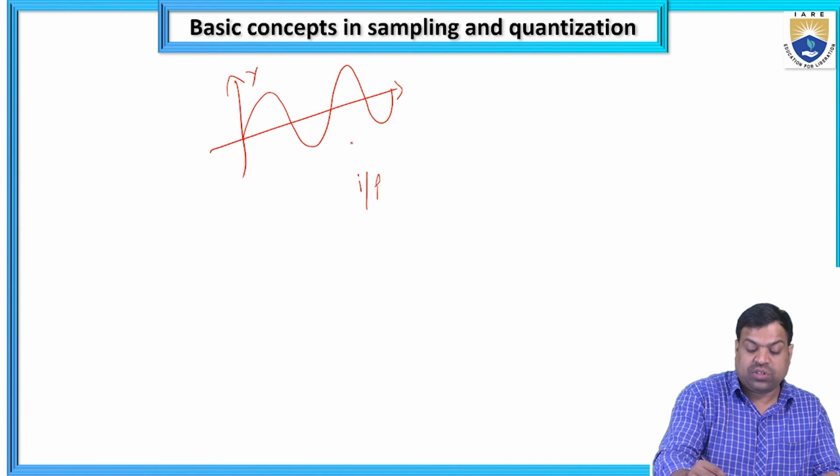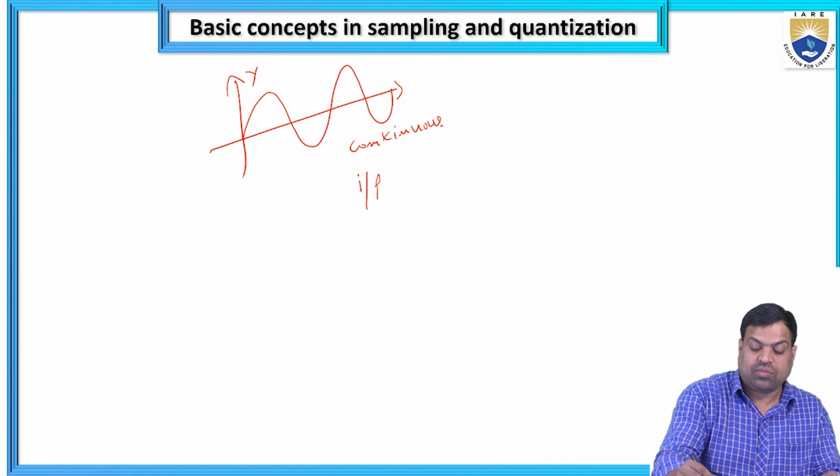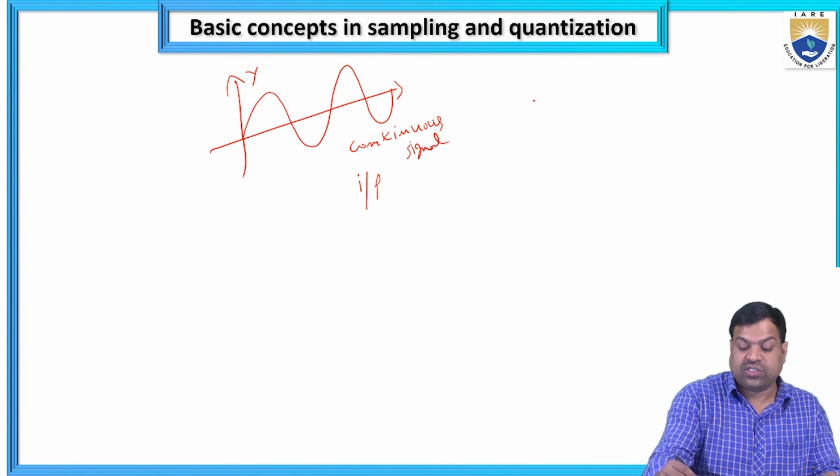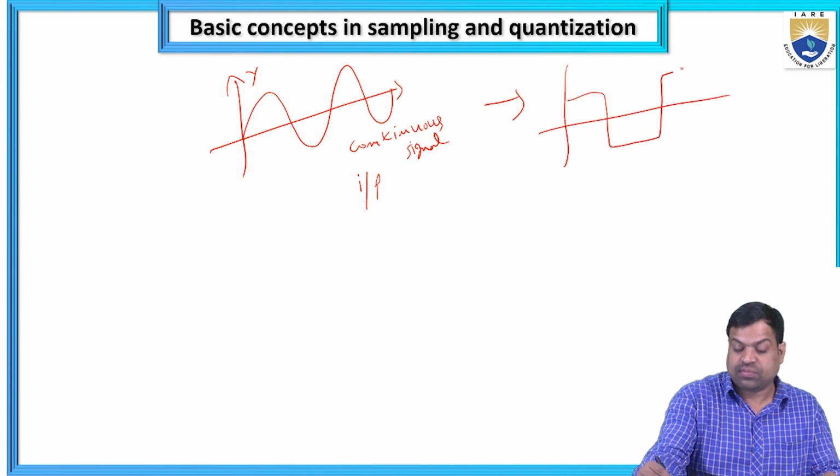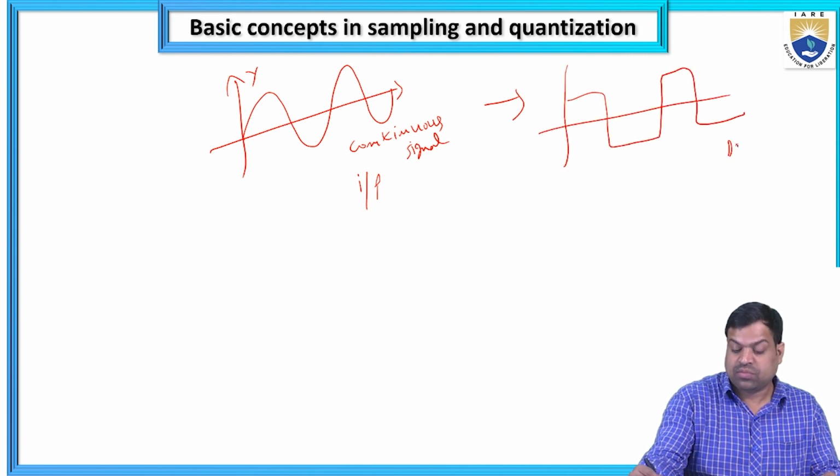It is the input, a continuous signal. I am converting it to the digital form.